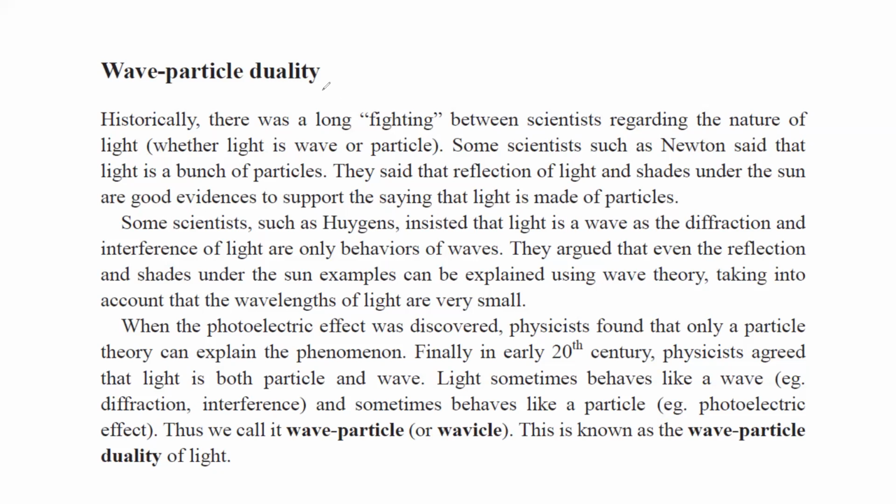In the beginning, light was considered to have a particle nature. The renowned physicist Newton gave the idea that light has a particle nature. It can travel from one place to another in the form of particles, and that is known as Newton's corpuscular theory. Scientists were having a debate about the nature of light, whether light has a wave nature or a particle nature, and it all started with the concept that light has a particle nature.